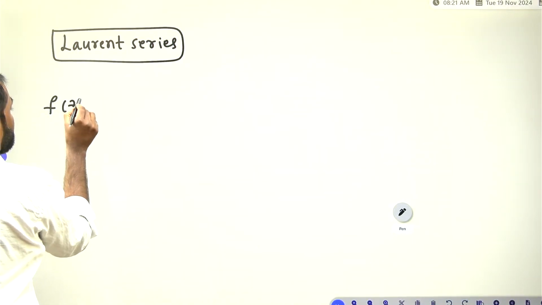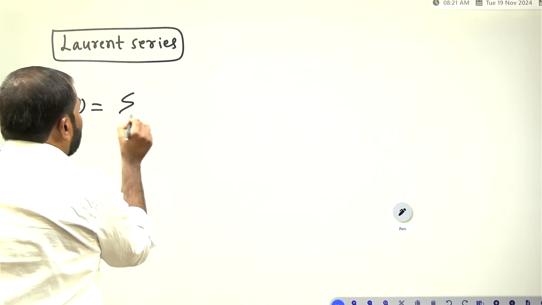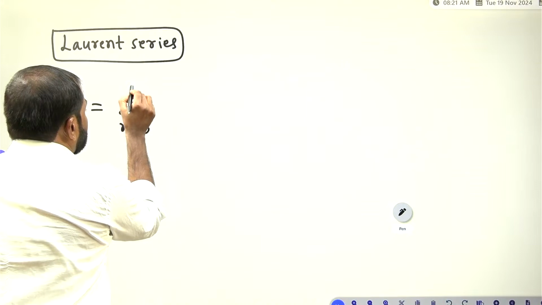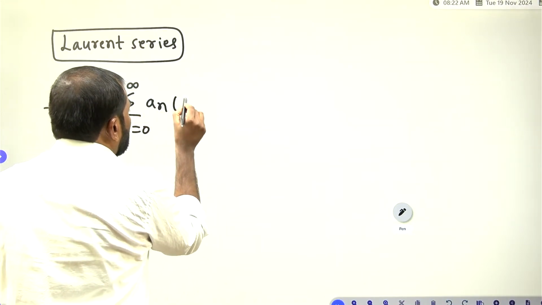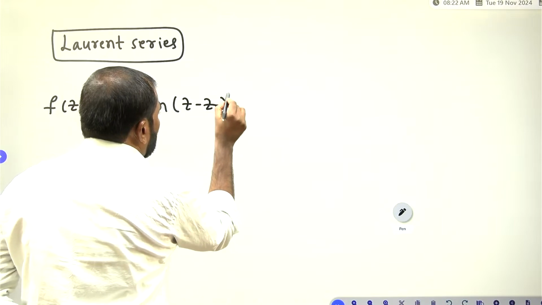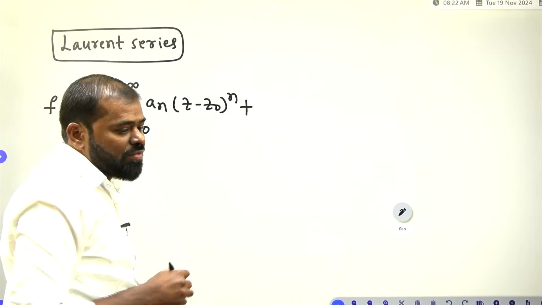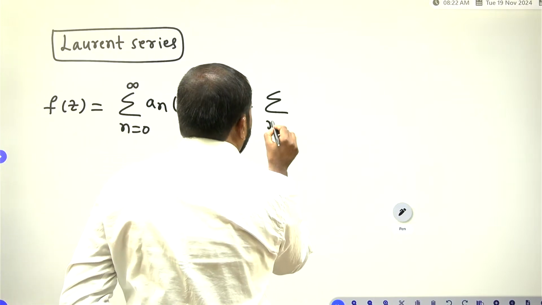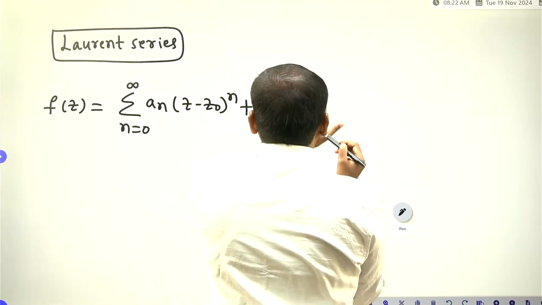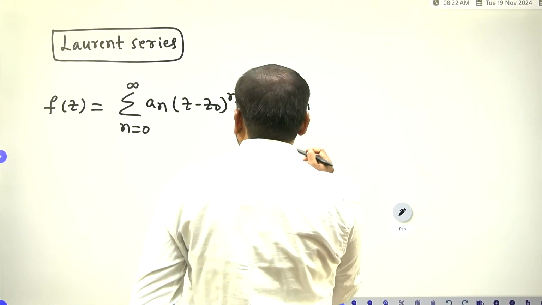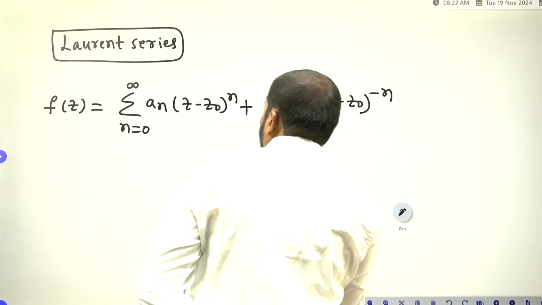F of z is equal to summation n is equal to 0 to infinity a n into z minus z0 whole to the power of n plus summation n is equal to 1 to infinity b n into z minus z0 whole to the power of minus n.